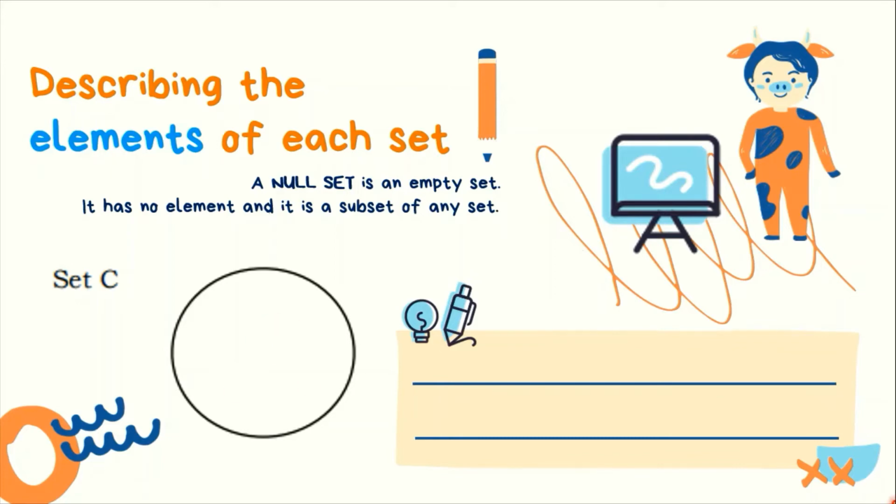Describing set C, we can say that set C is a null set, and in set notation, it is written in this way. So we're still following the rules. Name, equal sign, open brace. Ito yung symbol ng null set. Bilog siya na may slash. So if you see this symbol, it means that the set has no elements. It is null and it ended with closed brace.